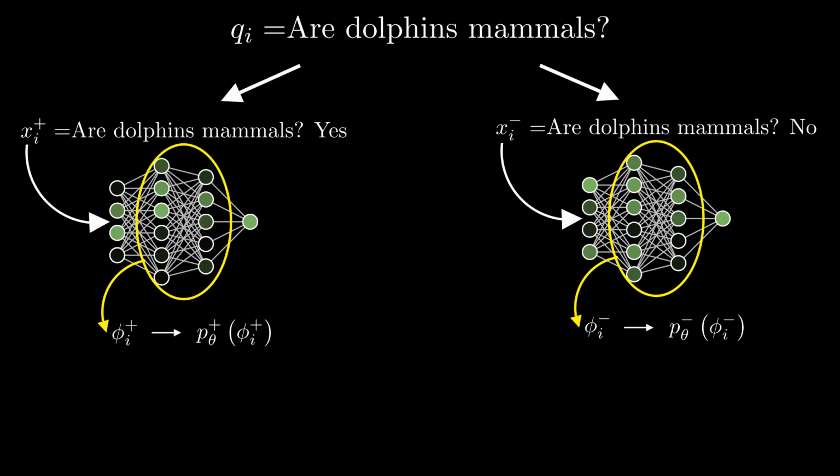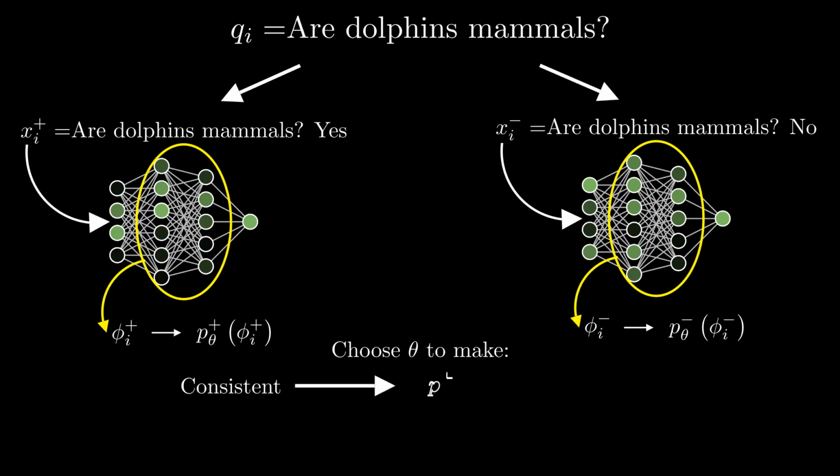To learn these probabilities, we will use another model with parameters theta. This auxiliary model is typically much simpler than the LLM, whose activations we are examining. The question then is how to choose the parameters theta for the auxiliary model. To answer this question, it may be useful to pause and think about what we want from p plus and p minus. First, the learned probabilities should be logically consistent.